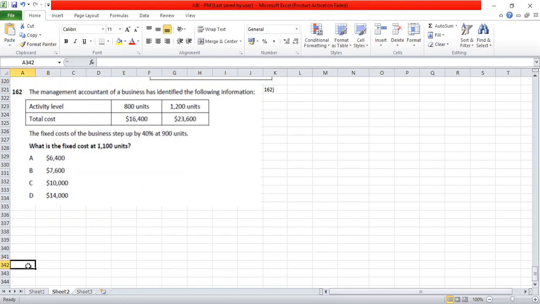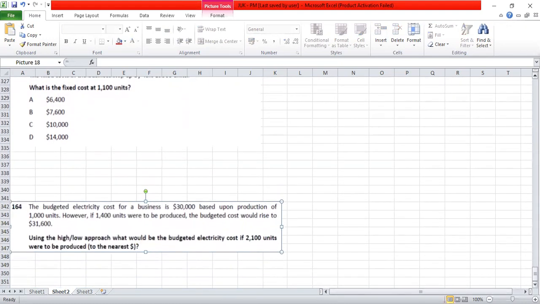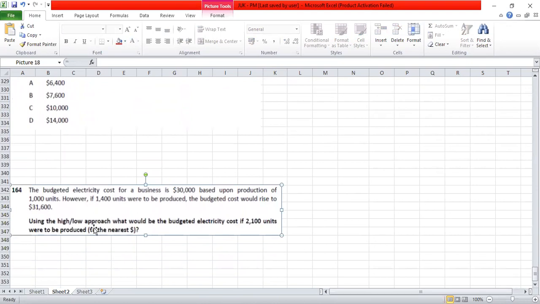We'll do one very basic question because there is an adjustment there. Immediately after we finish doing 164, we'll go to 162.